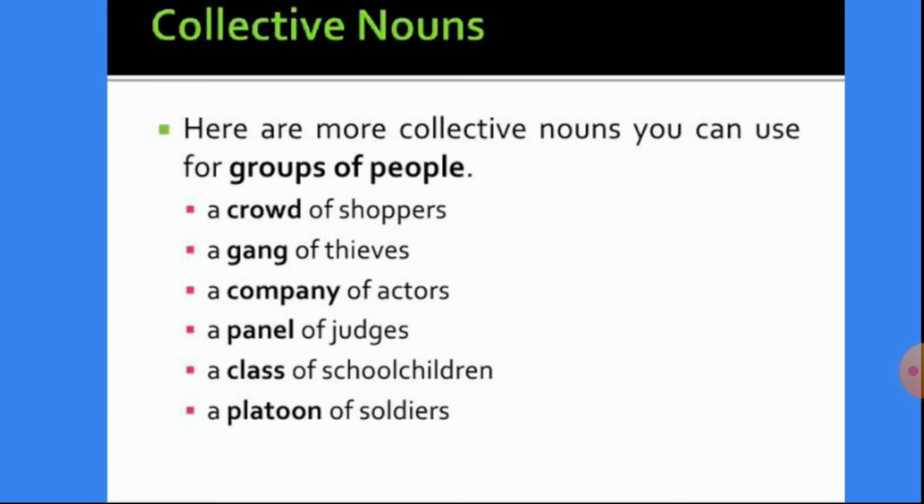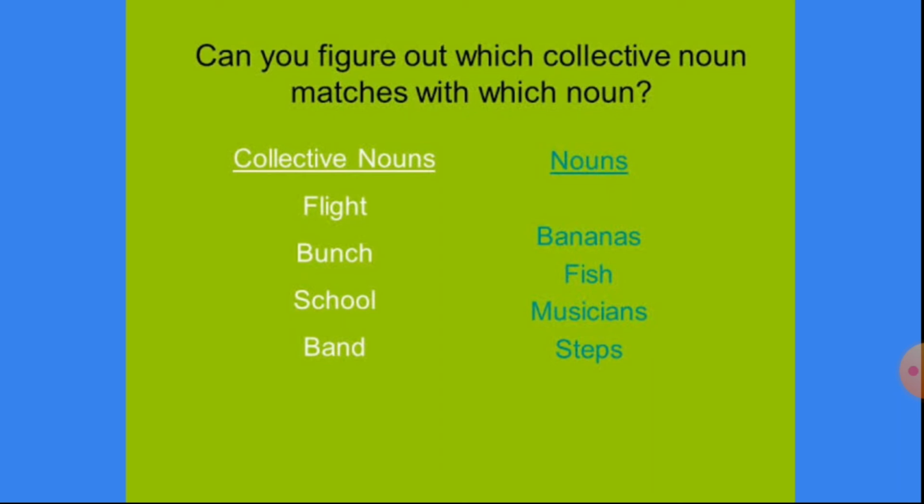Now it is again a little testing time. Can you figure out which collective noun matches with which noun? Let me read first the part of collective nouns. Okay. Flight, bunch, school, band. Now let me read the nouns which are given here.